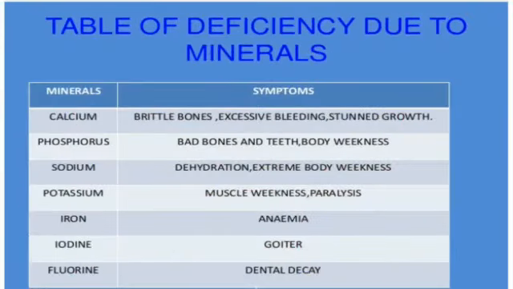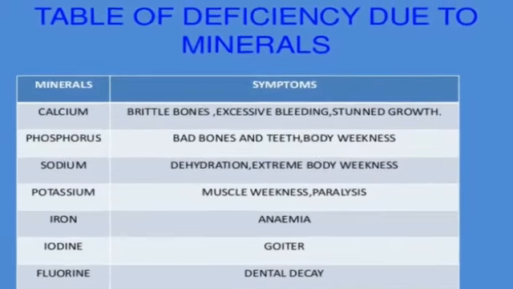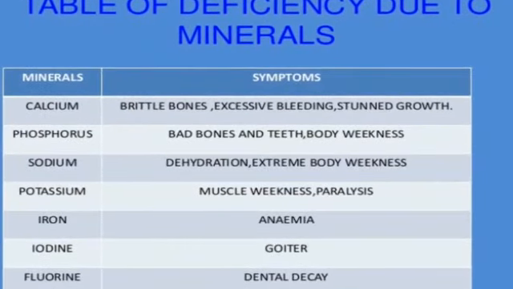Now we will study the deficiency of minerals. If a person has a deficiency of calcium, then brittle bones, excessive bleeding and stunted growth are the symptoms. The person feels pain in bones. If there is phosphorus deficiency, then bad bones and teeth and body weakness. Sodium deficiency causes dehydration and extreme body weakness.